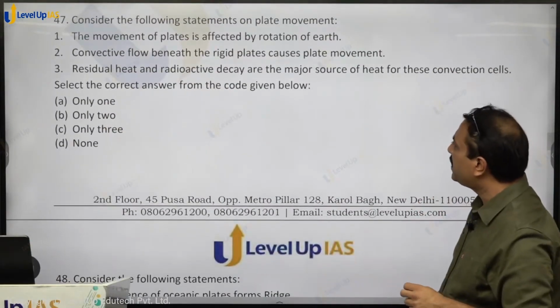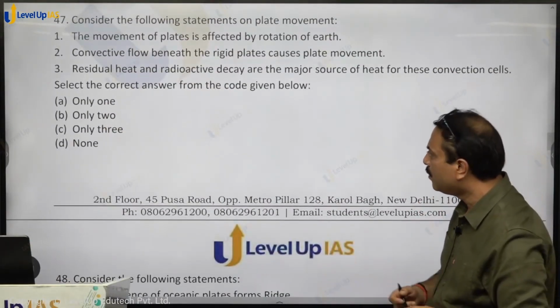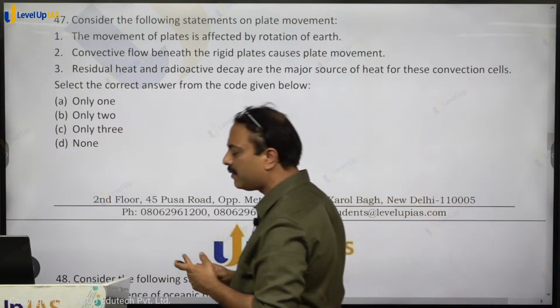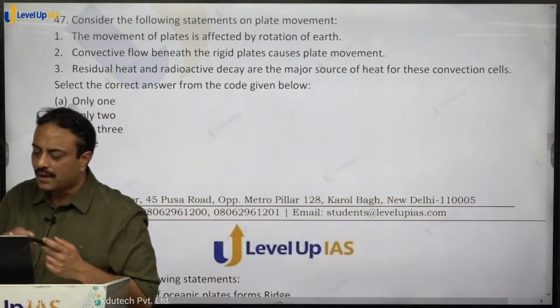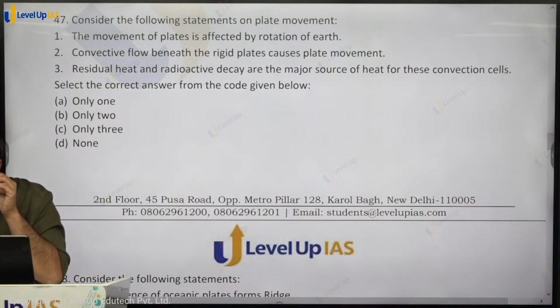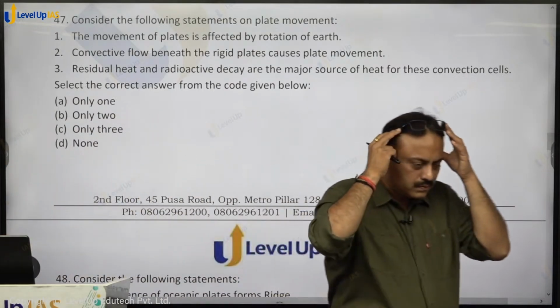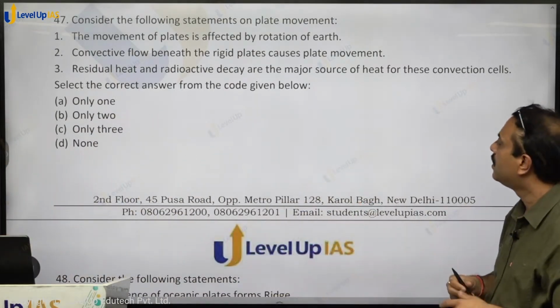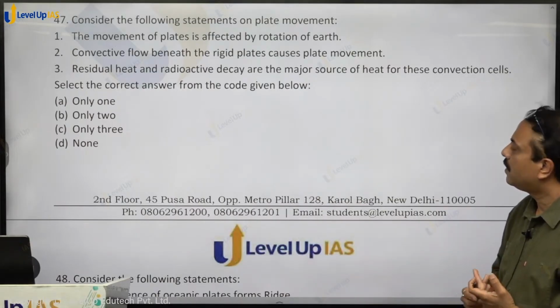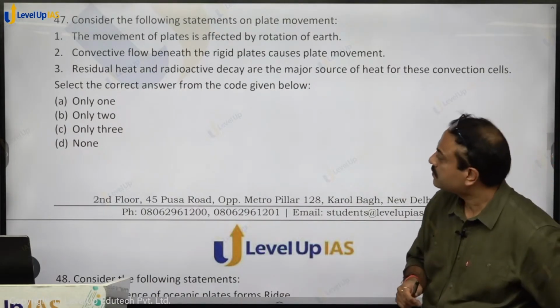Consider the following statements on plate movement. The movement of plates is affected by rotation of earth. Rotation of earth, yes or no?